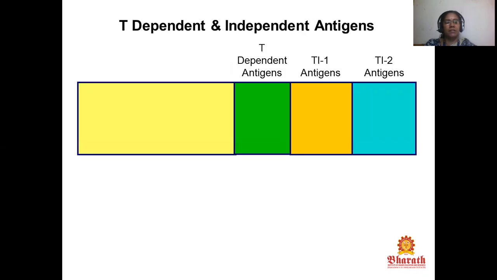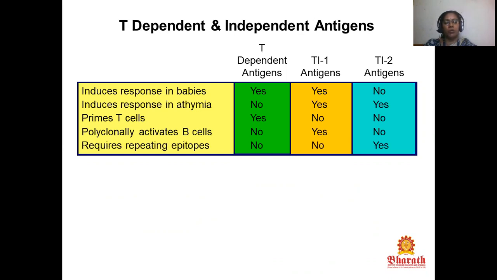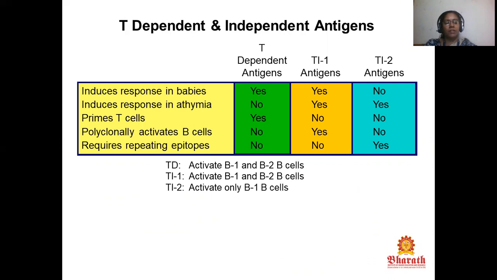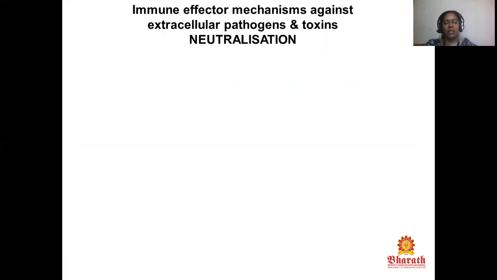T-dependent and independent antigens: induced response in babies, prime T cells, and polyclonally activate B cells, and require repeating epitopes. These are the T-dependent antigens, TI1 antigens and TI2 antigens. Activation of B1 and B2 cells: T-dependent antigens activate B1 and B2 cells, while TI1 and TI2 antigens activate only B1 B cells. Examples are diphtheria toxin, influenza, and bacterial pneumococcal and Salmonella.